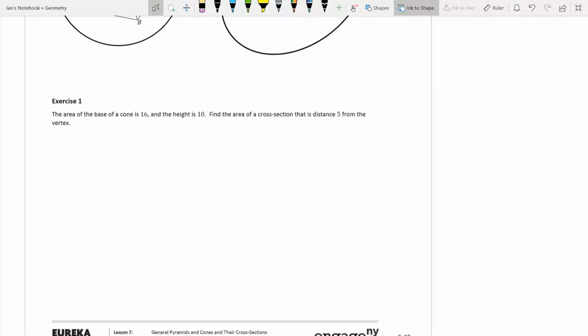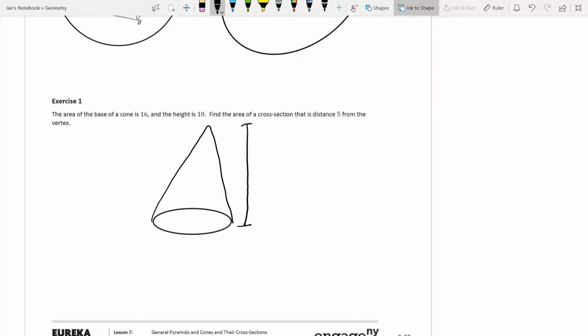So the area of the base of a cone is 16. So I'm just going to draw a little oval. And here's my cone. So there's my cone. And the height is 10. So this whole height here is 10 units. Find the area of a cross-section that is distance 5 from the vertex. So we're going to come up here, draw another oval, and this distance right here is 5.